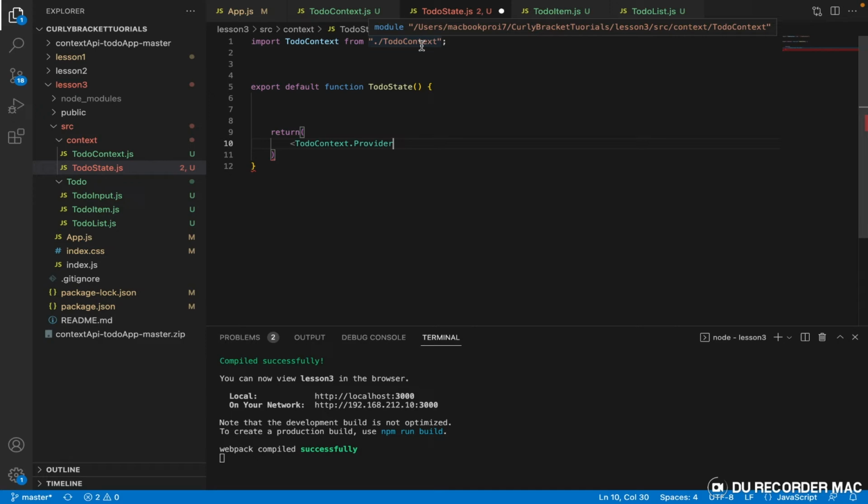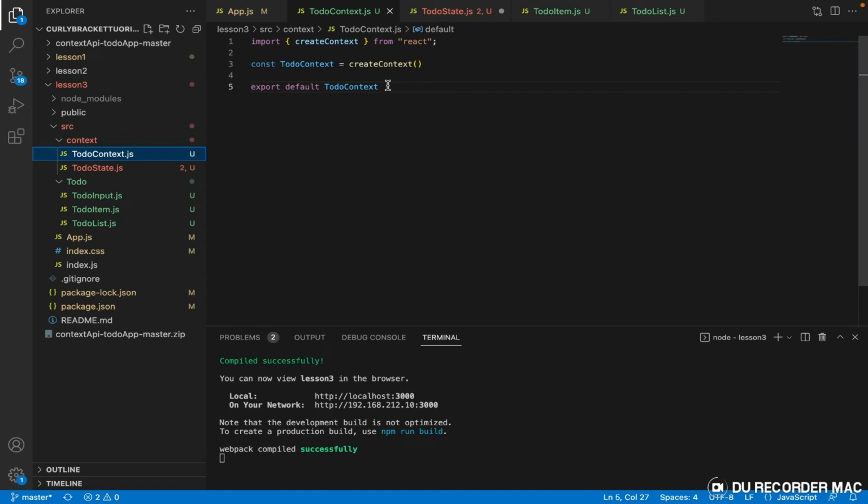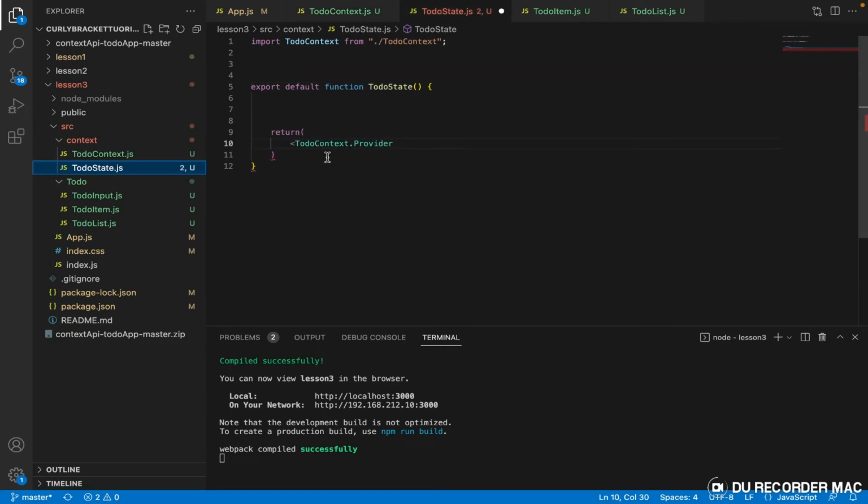Now this might be a little bit confusing, but in our context, somebody provides this context, and that is this component here. It provides our context. This is where we declared our context and we exported it. So it is our provider, our context providing component. Every other component that is going to make use of this provider is the consumer, right? Let's keep going. You're going to get this along the way, I believe.